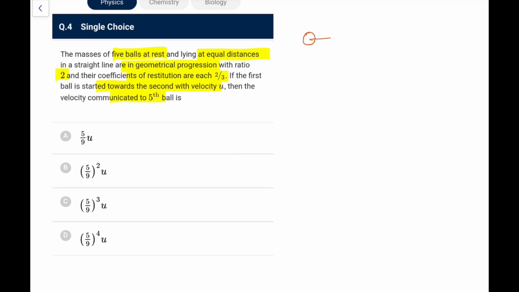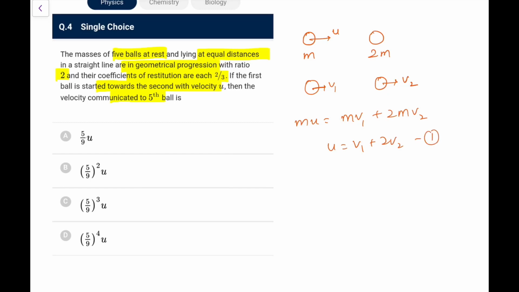So just see between any two balls, let's say it comes with U and this is M and this would be 2M. This one is at rest initially, coefficient of restitution is 2 by 3. Let's say after collision it becomes V1 and let's say it becomes V2. So what we have, M times U is MV1 plus 2MV2, that is U is equal to V1 plus 2V2 first, and then using the restitution equation we have V2 minus V1 is 2 by 3 times U.